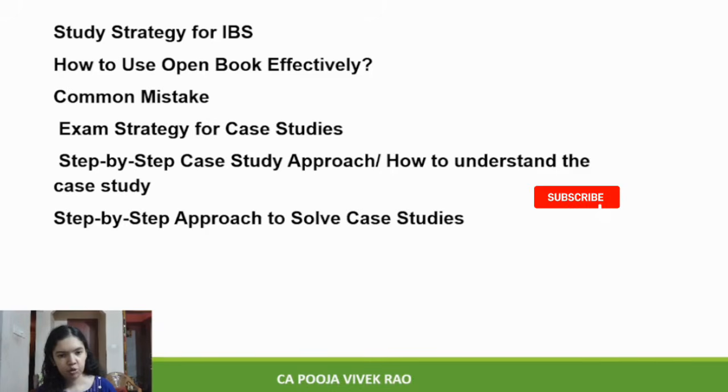Then step number 2 is identify relevant models and concepts. So once you understand this, think about which strategic model to apply, whether it's McKinsey model, Porter's 5 forces model or any other strategic model or business frameworks. So ask yourself, which model best fits this situation? What framework will help structure my answer? So this will help you to bring structure and clarity to your analysis.